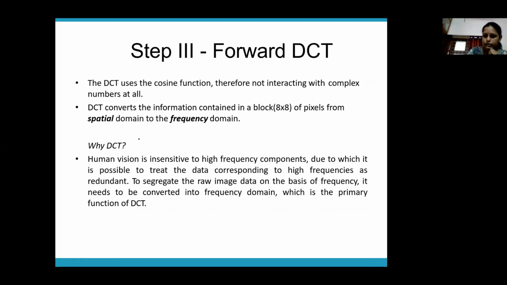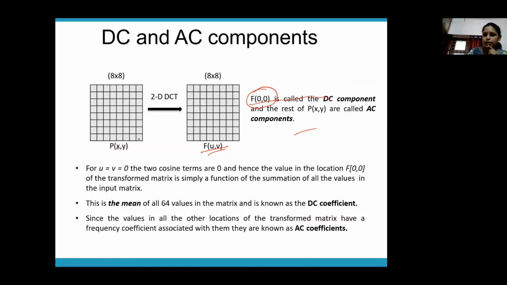So F(0,0) is called the DC component of your image. When you substitute u and v as 0, the cosine terms become 0, and you do the rest of the calculation, which is nothing but a summation. That gives you the summation of all the values in the input matrix. That component is called the DC component.